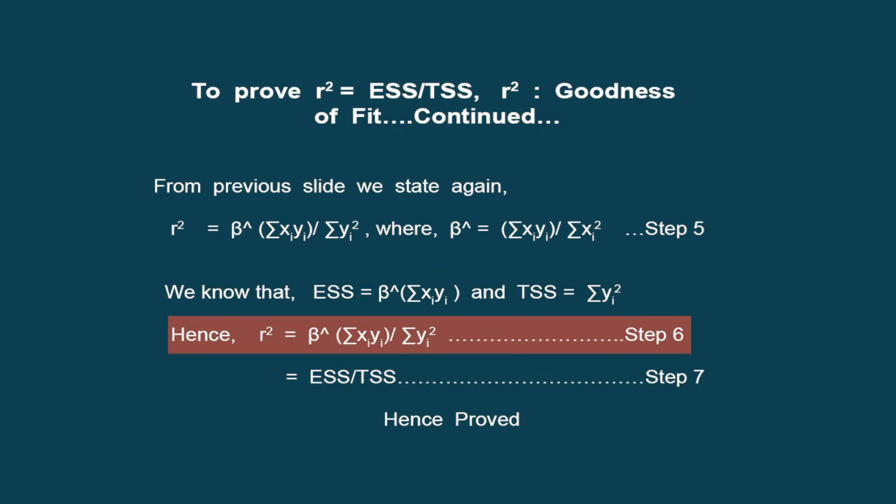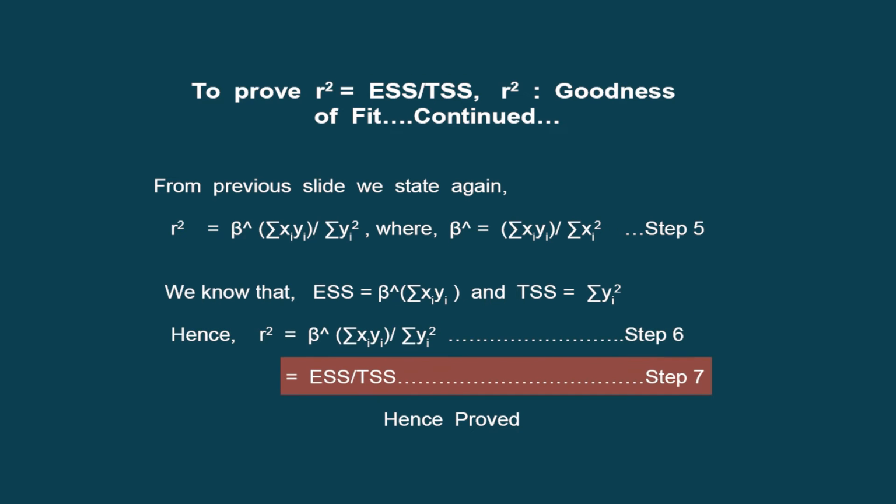So hence we can write R square equals summation of xi yi by summation of yi square, which is basically the repetition of step number 5. And now we can put down the respective expressions of ESS divided by TSS. So R square basically cannot be greater than 1. R square can be basically less than 1, and on the basis of that we can see what is the variation of total sum of squares in the explained sum of squares. If we say R square equals 1, then the exact variation is observed. If we say it is less than 1, then the variation explained is less, or the unexplained proportion is more.